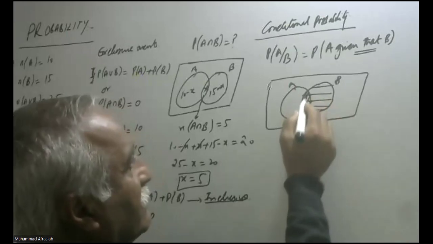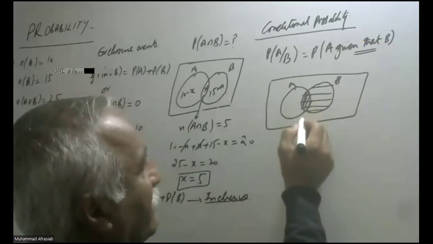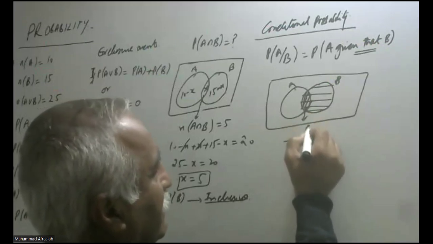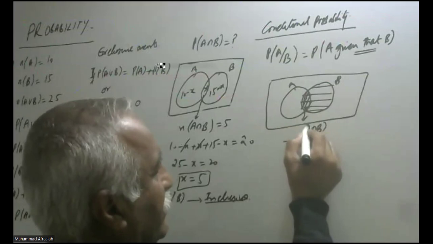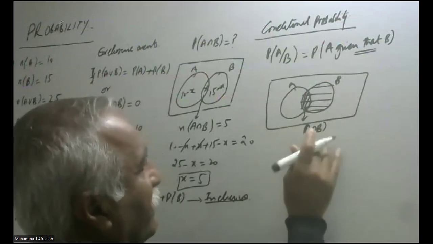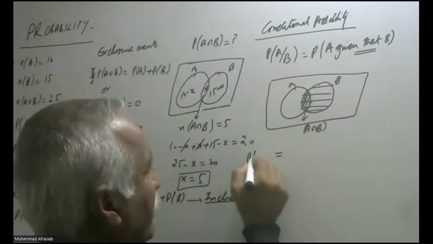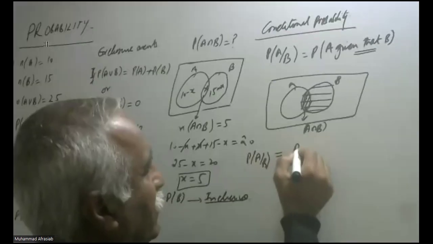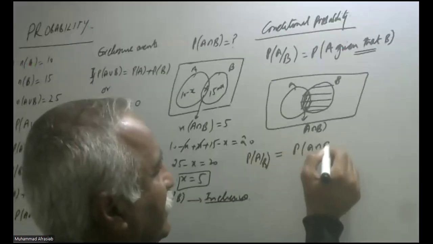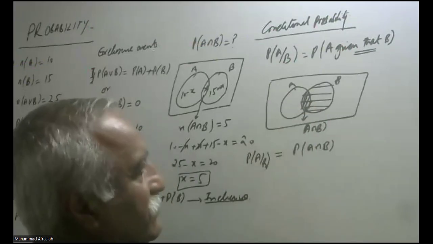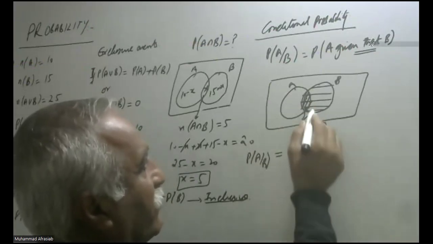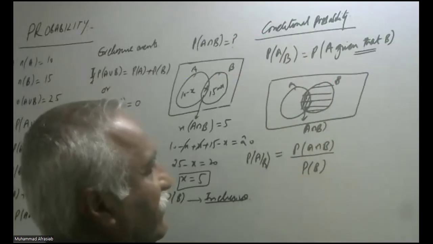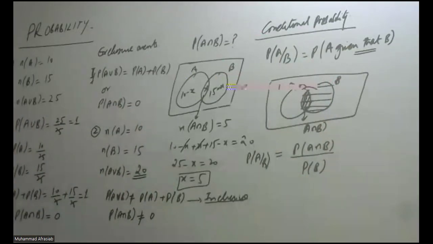This portion indicates A intersection B. So we are finding the probability of A given B as probability of A intersection B, divided by probability of B, as event B has already occurred.